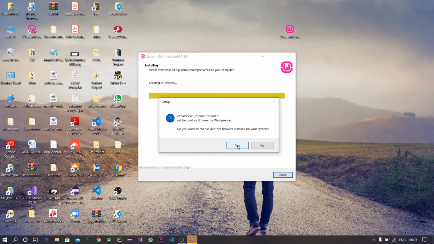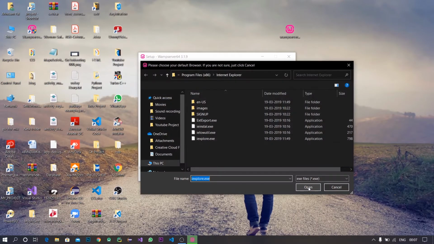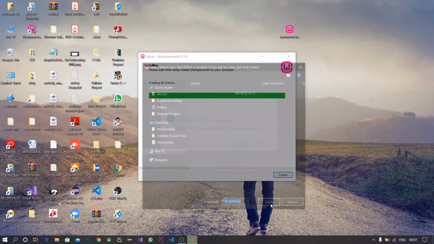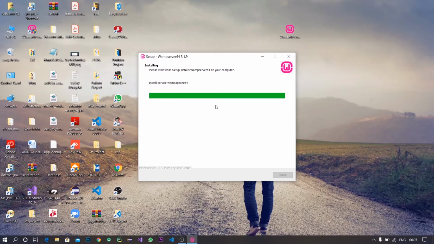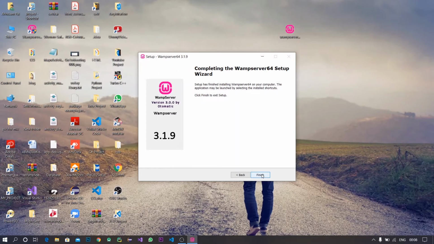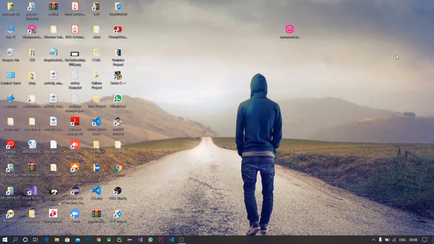Then yes. Then cross. Then yes. Cross. It may take a little time. Then next. Finally the install is finished. So I click the finish button. Wamp server is installed in my PC.